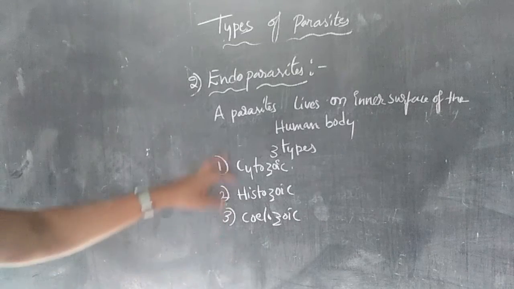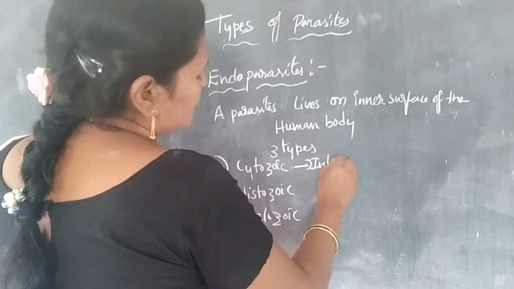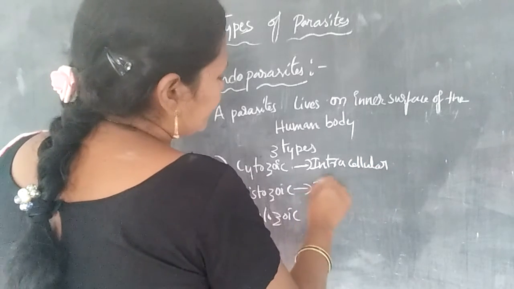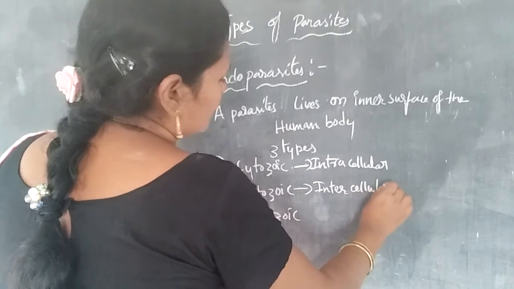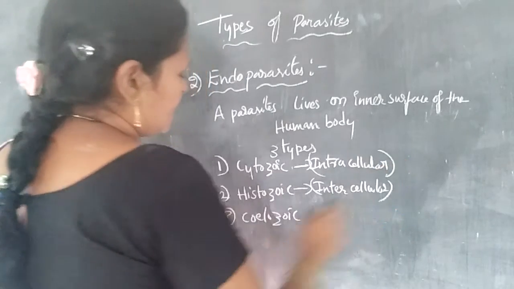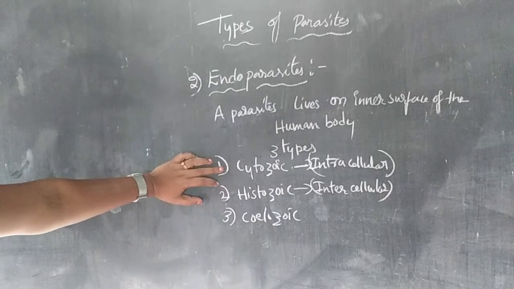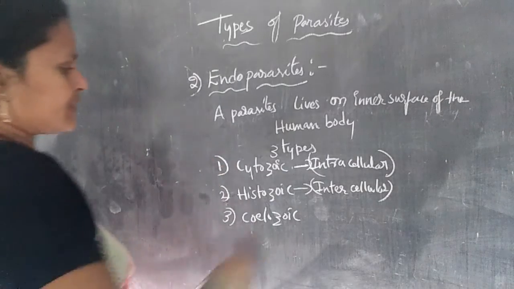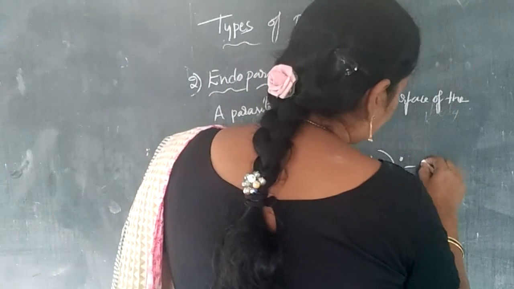Cytozoic and histozoic parasites are also called intracellular and intercellular parasites. The histozoic parasite is also called the intercellular parasite, and the cytozoic parasite is also called the intracellular parasite. Cytozoic means the parasite lives within the host cells.